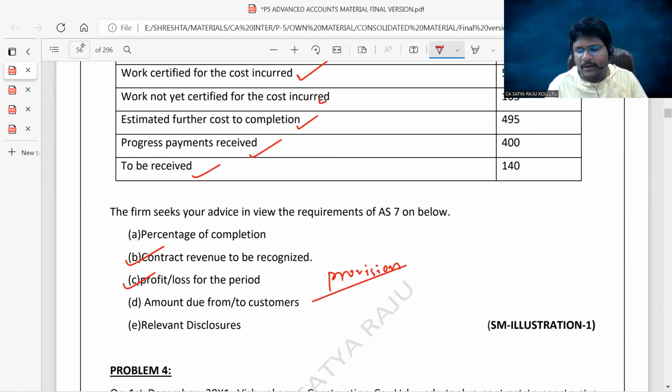Tell me, guys. Contract revenue to be recognized is equal to total contract revenue into percentage of completion. Profit or loss for the current period is equal to contract revenue recognized in the current year minus actual contract cost incurred. Provision is nothing but the total loss: if you reduce the current year loss, you get the expected loss for future periods. For that, you can create a provision. That's it, guys. The same question, same to same.